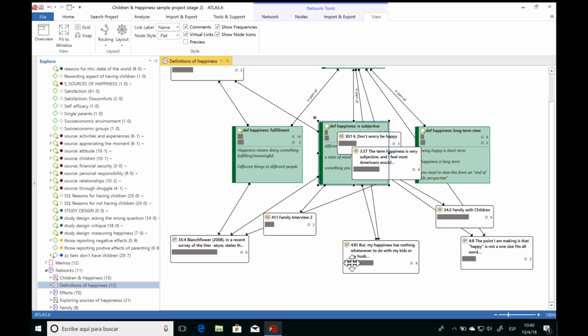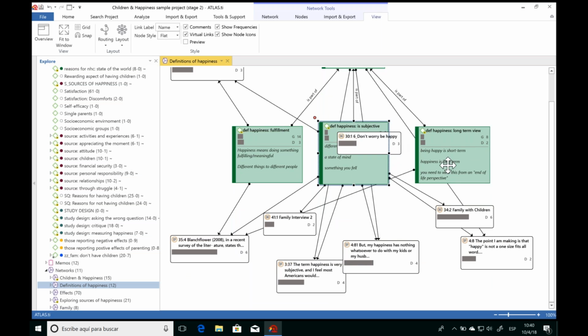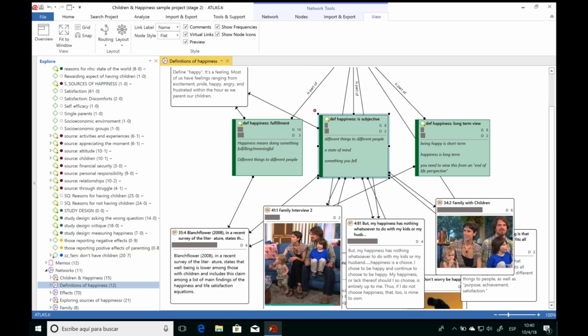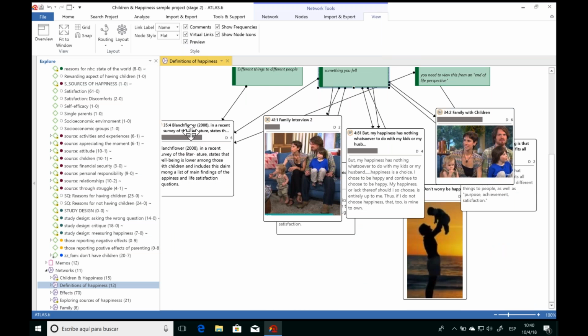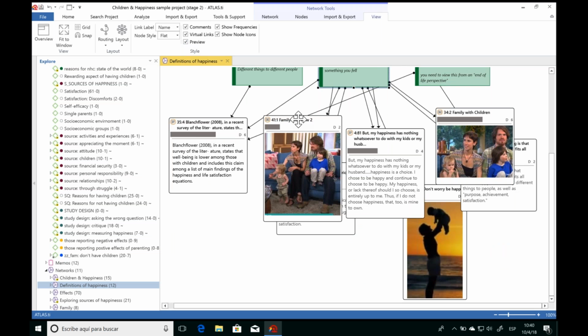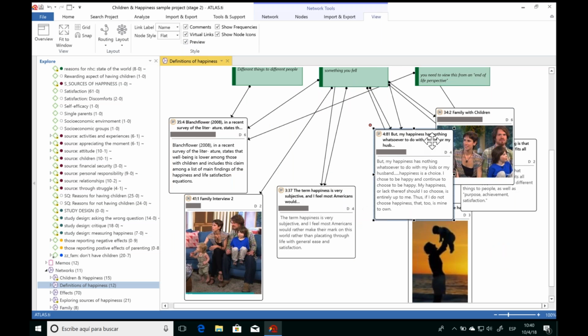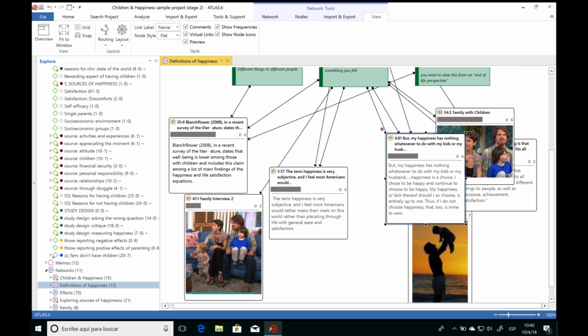Now, it's great that we can see the name of the quotation, and of course, if we wanted to change the names, we could to make it more descriptive. But I'd like to see the full content of the quotation. So I'm just going to click on Preview up here in the View tab, and now we can see the full content of each quotation, of the text, of the images as well. We can already visualize those. And from here, we can even continue to analyze and draw connections between all these different parts of the project. We can create hyperlinks or quotation links to describe how they're related as well.